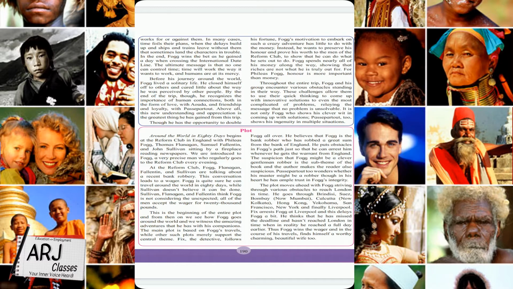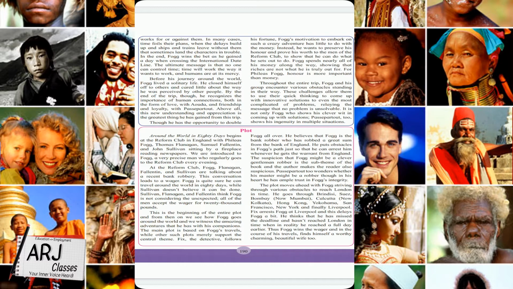Though he has the opportunity to double his fortune, his riches or his money or his wealth, Fogg's motivation to embark on such a crazy adventure has little to do with the money. Instead, he wants to preserve his honor and prove his worth to the men of the Reform Club, to show that he can do what he sets out to do.